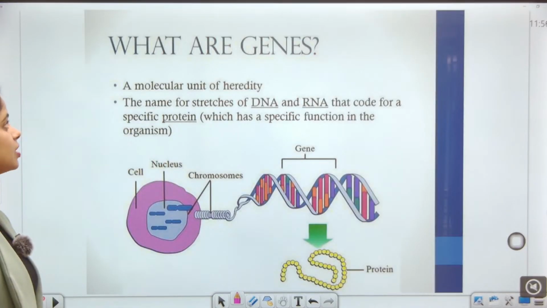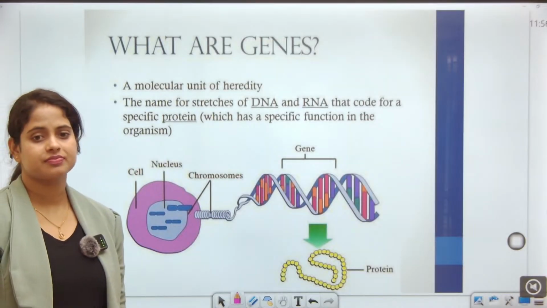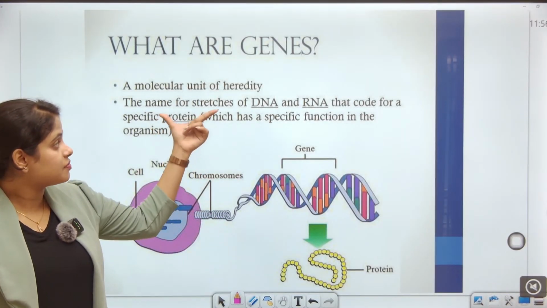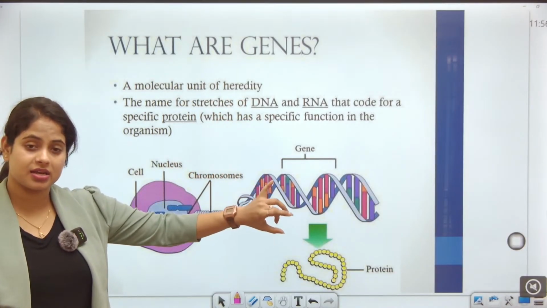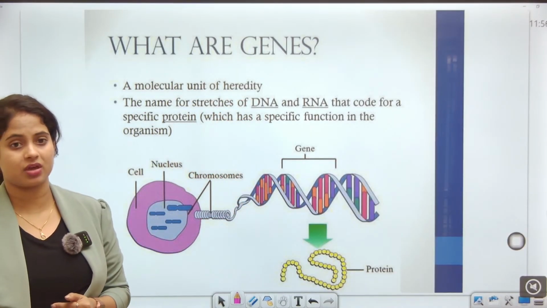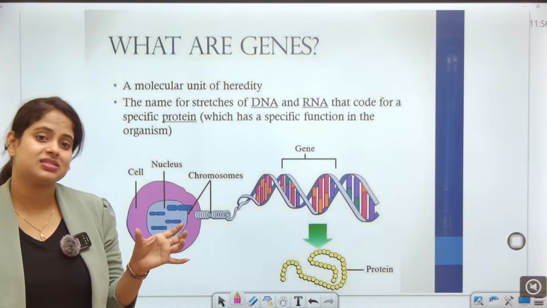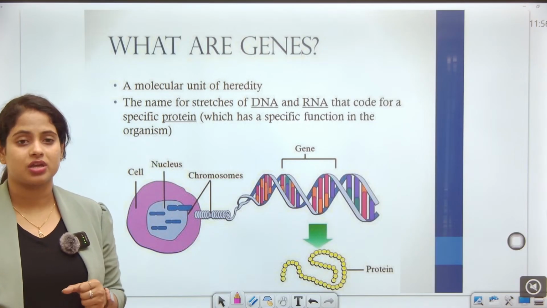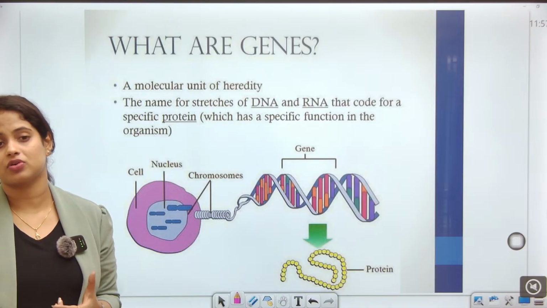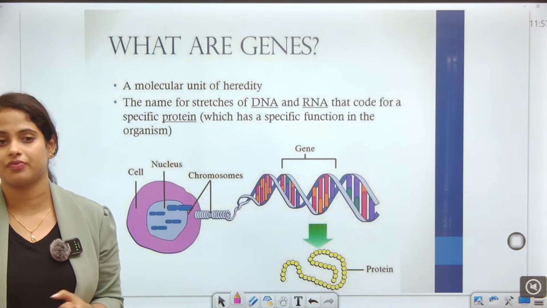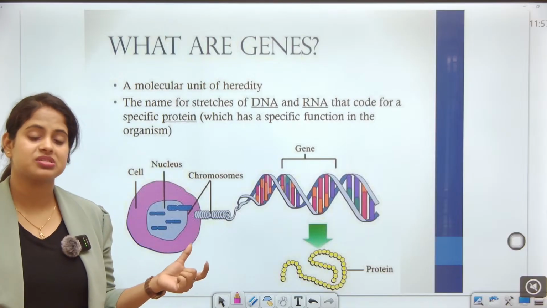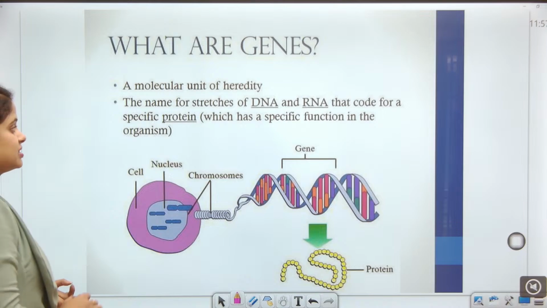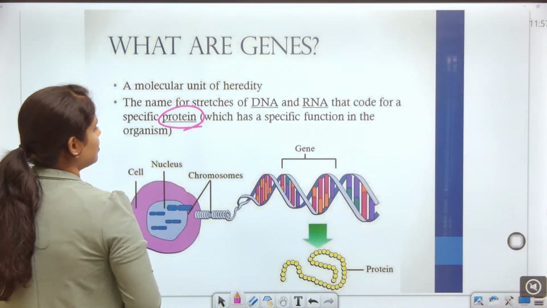See next. Guys, what are genes? A molecular unit of heredity, the name for stretches of DNA and RNA that code for a specific protein, with a specific function in the organism. That means inside our body, when genes function as a molecular unit of heredity, the stretches of DNA and RNA that code for a specific protein are called a gene.